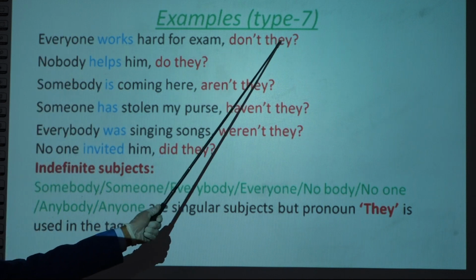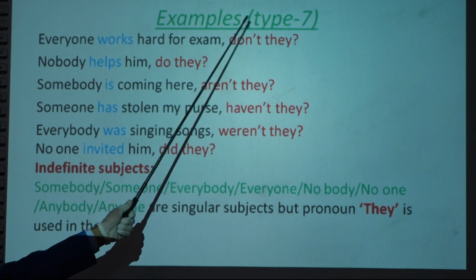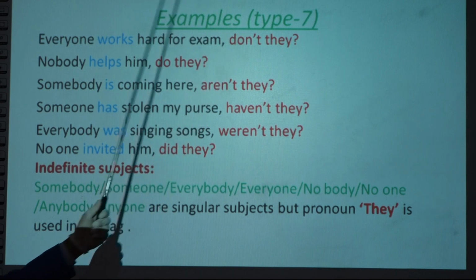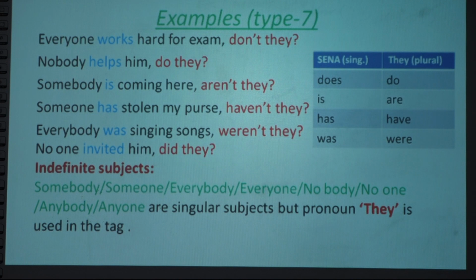So they is always plural. That's why it agrees with a plural verb, and those singular verbs are changed into their respective plural form. This is very important. Questions are mainly asked from these sections. So now I have made it very easy.